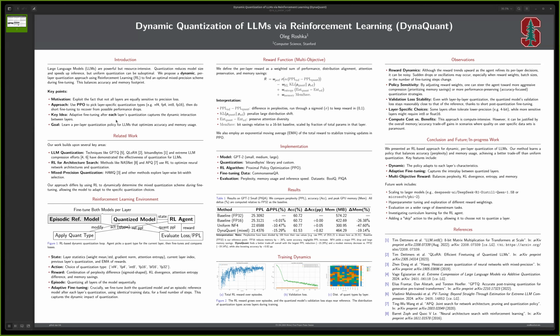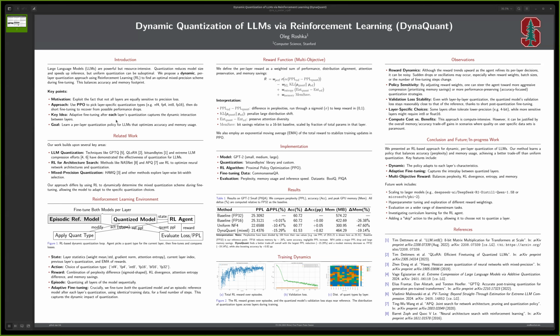How is our reward constructed? After quantizing a layer, we do a short round of fine-tuning to recover from the precision loss. We then measure perplexity and other metrics, comparing the quantized model to an episodic reference model.